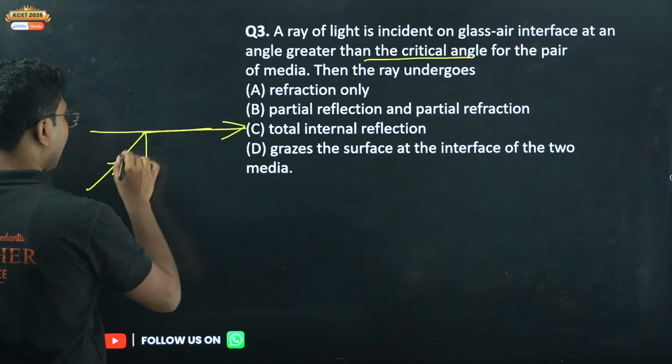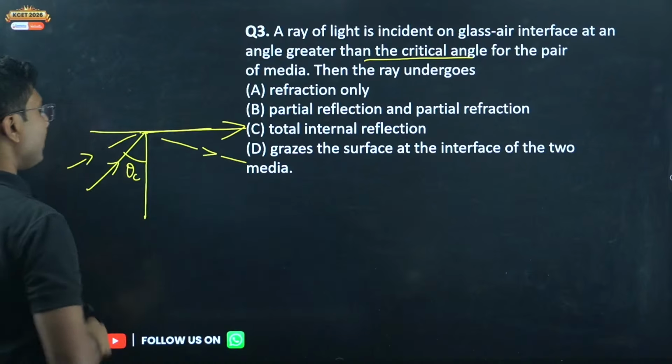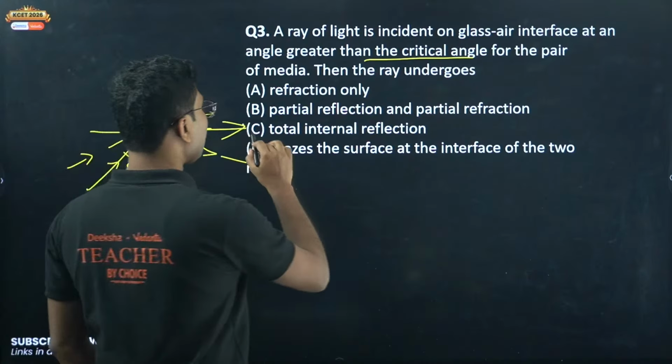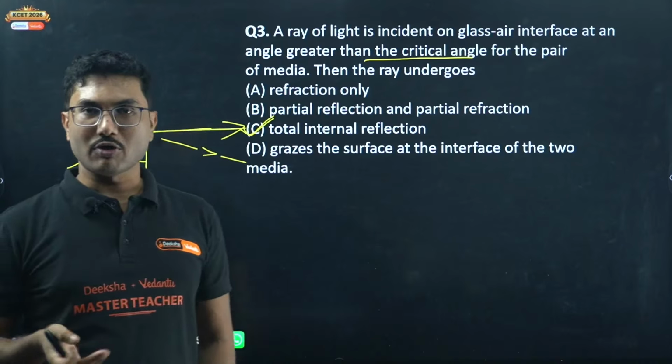If it is any angle more than the critical angle, it will always come back to the first medium, so it will be total internal reflection. Total internal reflection means no refraction happens, everything comes back.